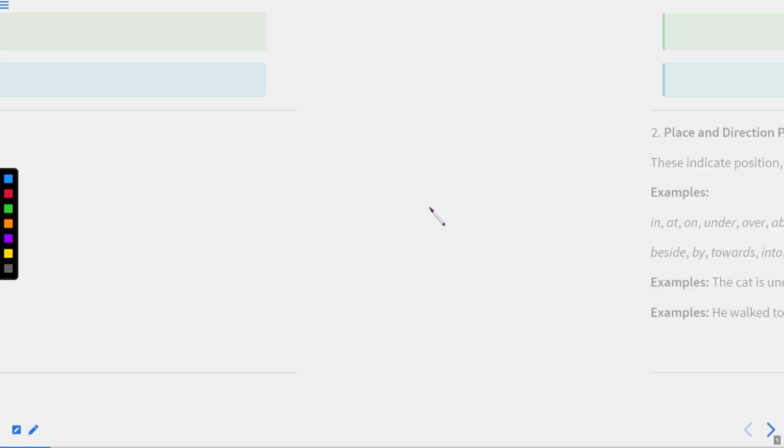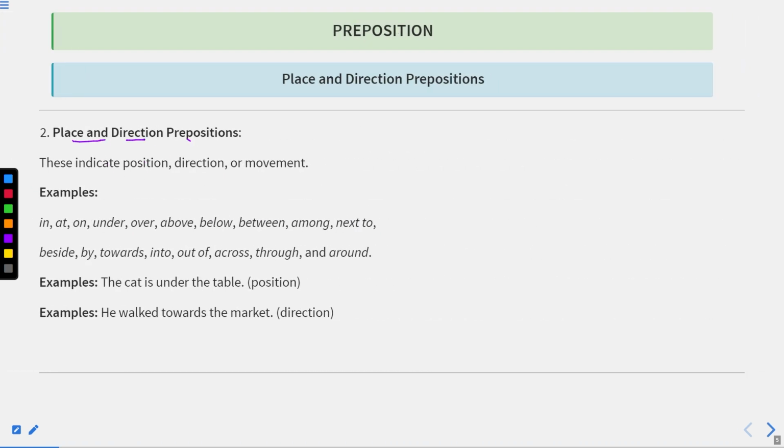Now let us move to the next one. Here we have place and direction prepositions. These indicate position, direction, or movement. These are the prepositions that can show place and direction: in, at, on, under, over, above, below, between, among, next to, beside, by, towards, into, out of, across, through, and around. All these prepositions show the place and direction.